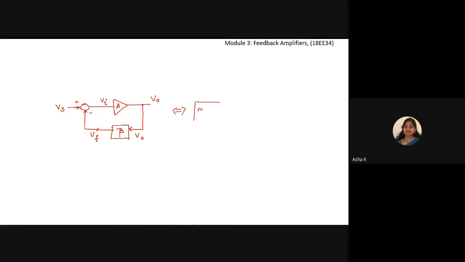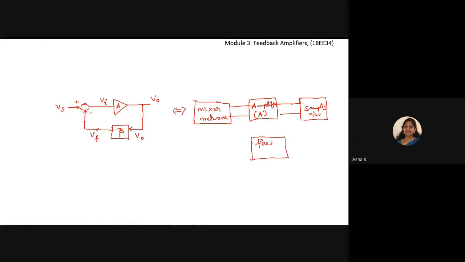I'll have the mixer network here, which combines the feedback voltage and the input voltage, and then the amplifier circuit, whose gain is A. In turn we have a sampling network, which is connected to the feedback network. A portion of the output voltage is connected as an input to the feedback network.